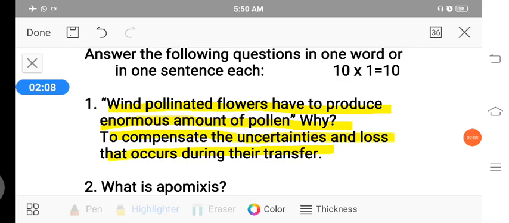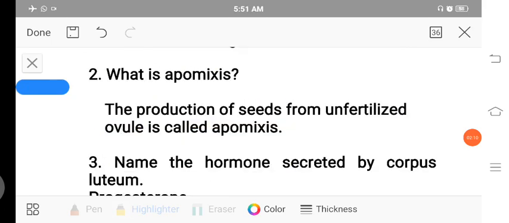Okay, next, second question is, what is apomixis? The production of seeds from unfertilized ovule is called apomixis, or the formation of seeds without fertilization is called apomixis.